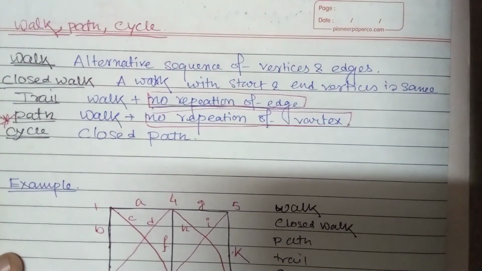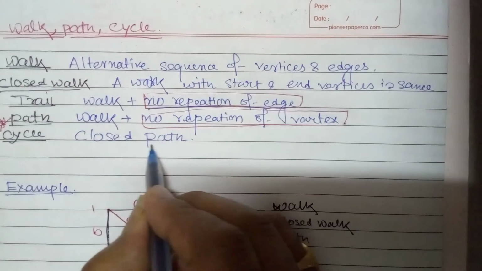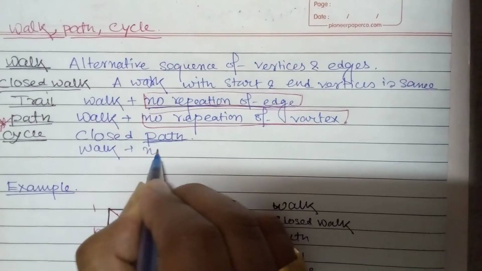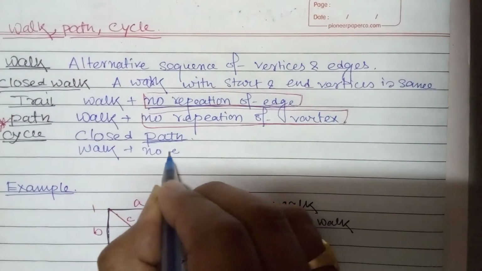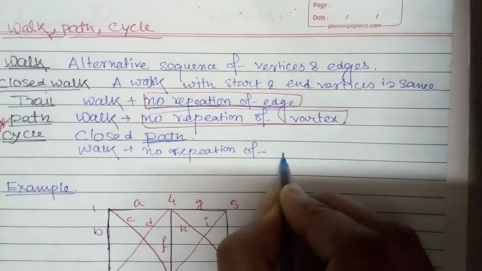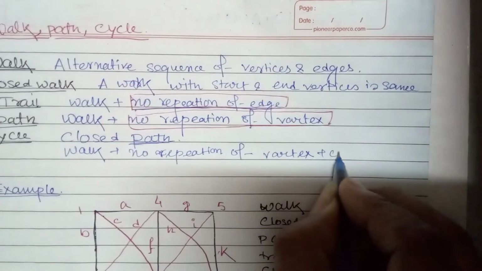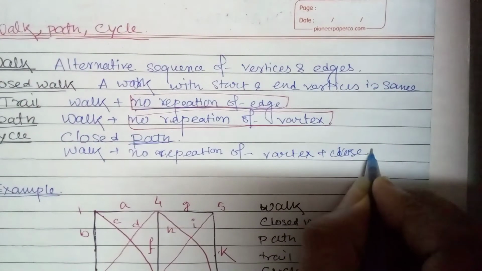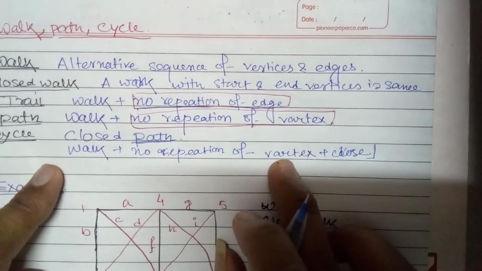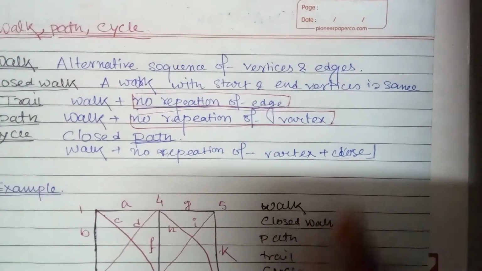And in case of cycle, what is that? This must be a closed path. It means first of all it needs to be a path, so it is a walk plus no repetition of vertex, and this must be closed. So a cycle is a closed walk with no repetition of vertices.